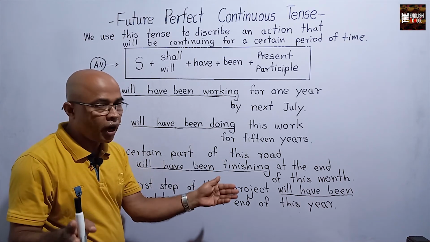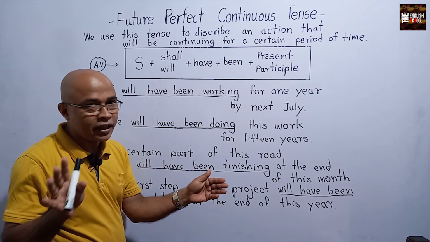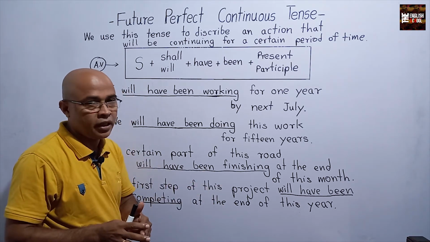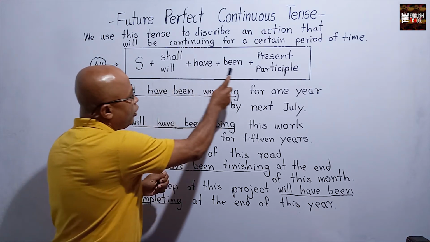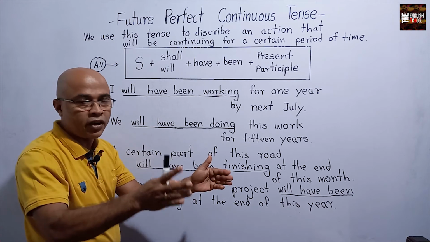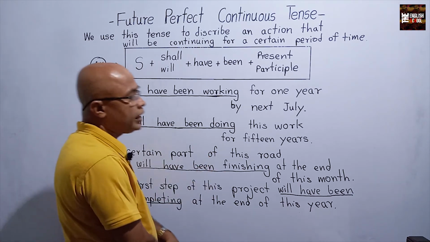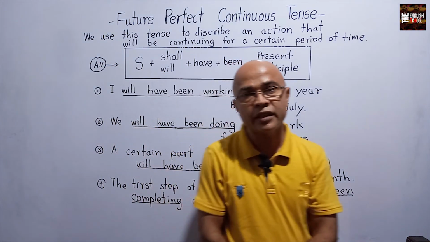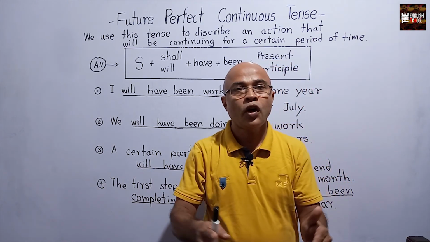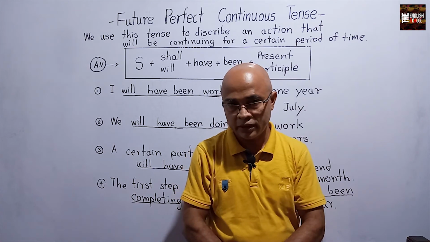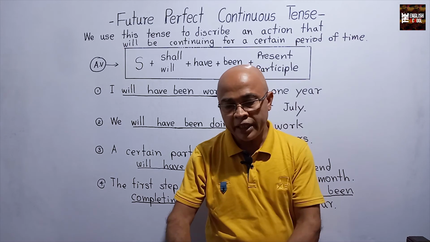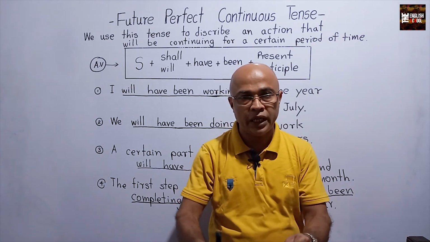A certain part of this country, not the full country, will have been developing by this government too. Let's make another similar sentence. The first step of this project will have been developing at the end of this week.